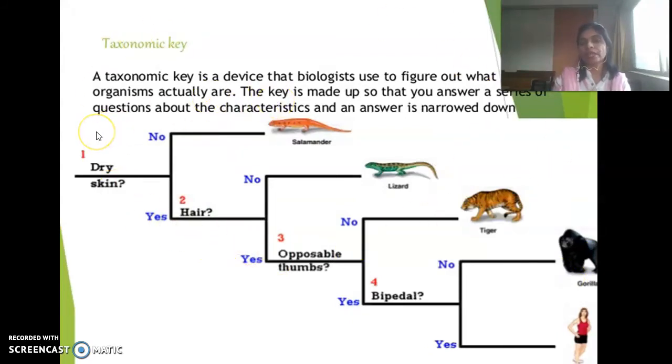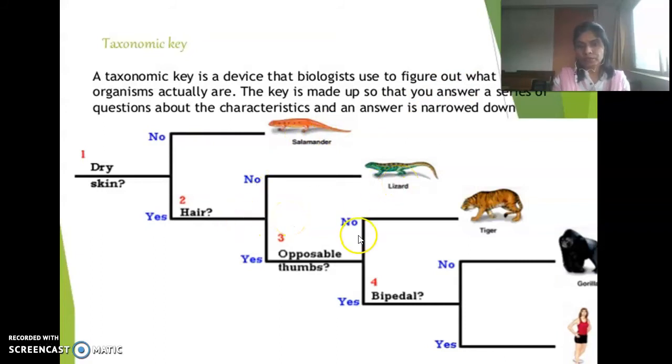For example, we found one animal, and that animal has dry skin. By just observing its skin, how can one classify this animal with the help of this taxonomical tool, which we call keys? We observe dry skin in earlier animals, like a reptile, which creeps. And we observed the salamander is also creeping, but it is aquatic and doesn't have dry skin. So this newly found organism is not aquatic, and it is not an amphibian. Then we follow the other rules.